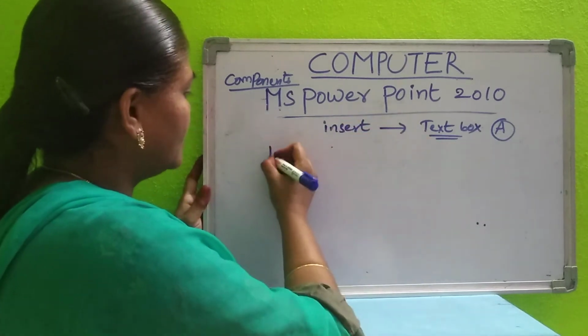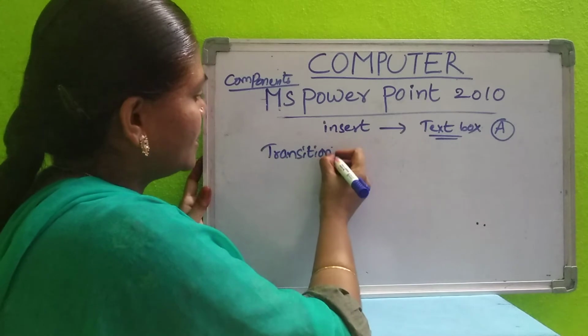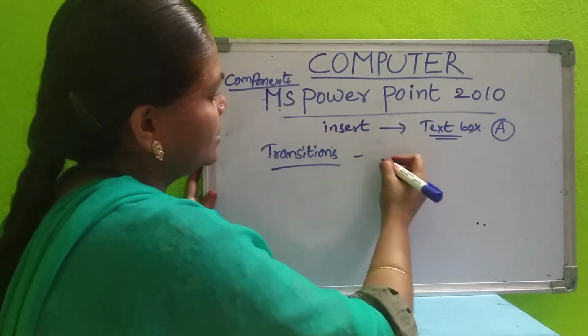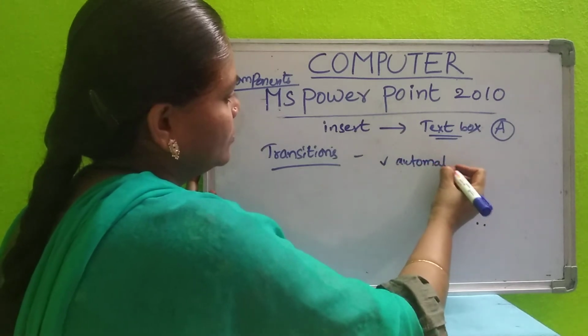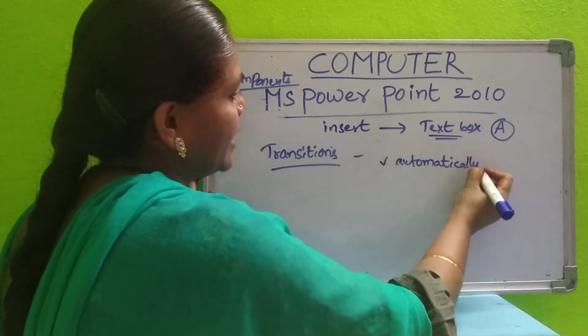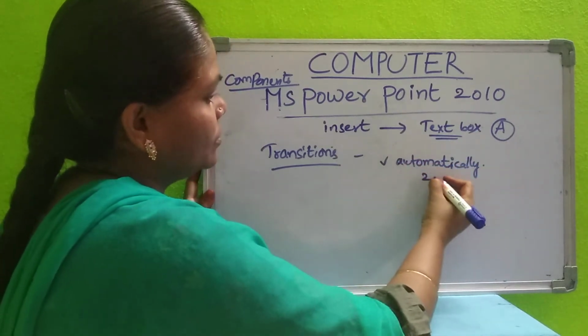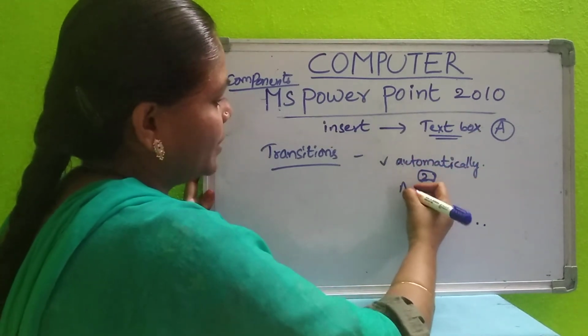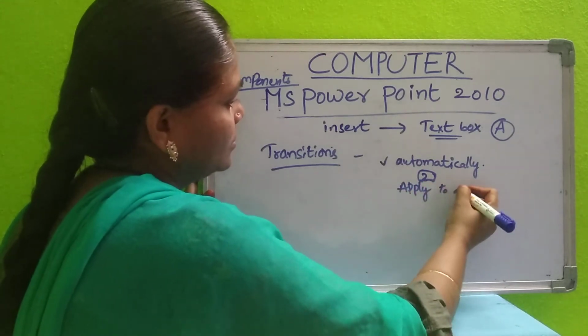So after adding, you have to give the transitions. In Transitions, select automatically. I am telling this just to watch the slideshow. Otherwise you don't need it. Since you only have an introduction, select the time and apply to all. Apply to all, select it.